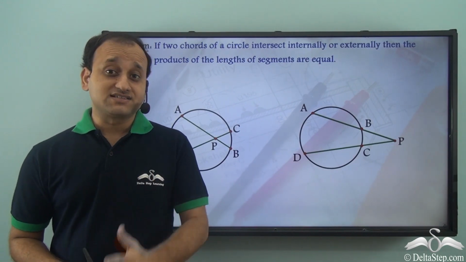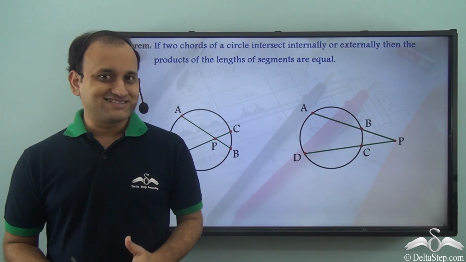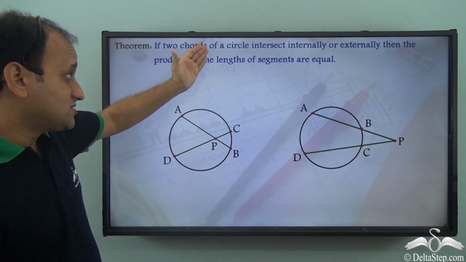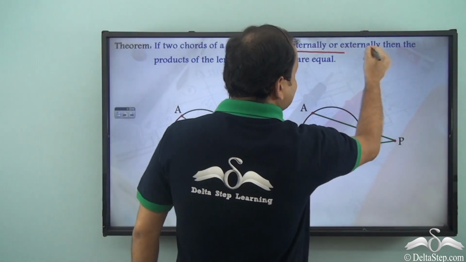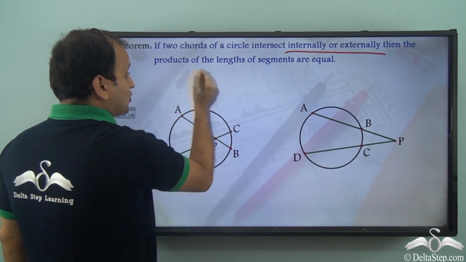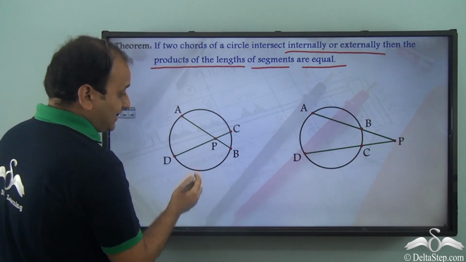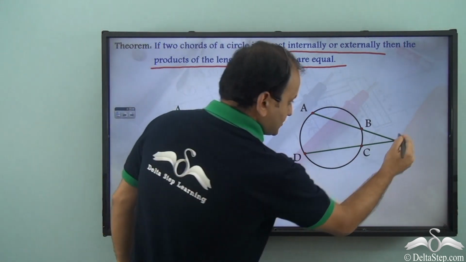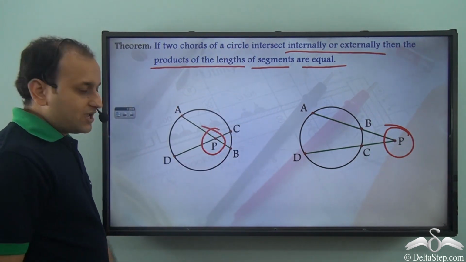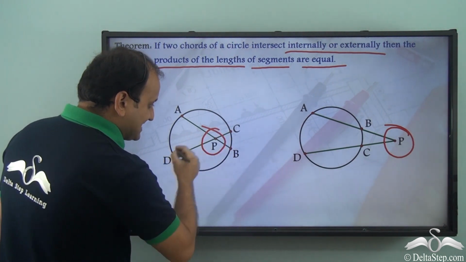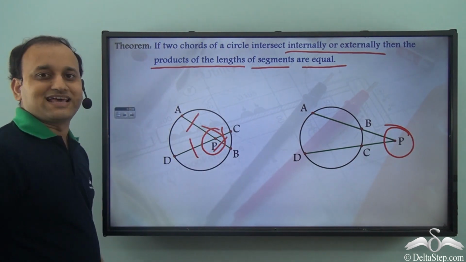In this lecture, we will discuss a theorem which involves two chords of the same circle. So what does it state? It states that if two chords of a circle intersect internally or externally, in both cases, the products of the lengths of segments are equal. That is, if you multiply the segments, this into this, it will be equal to this into this segment.